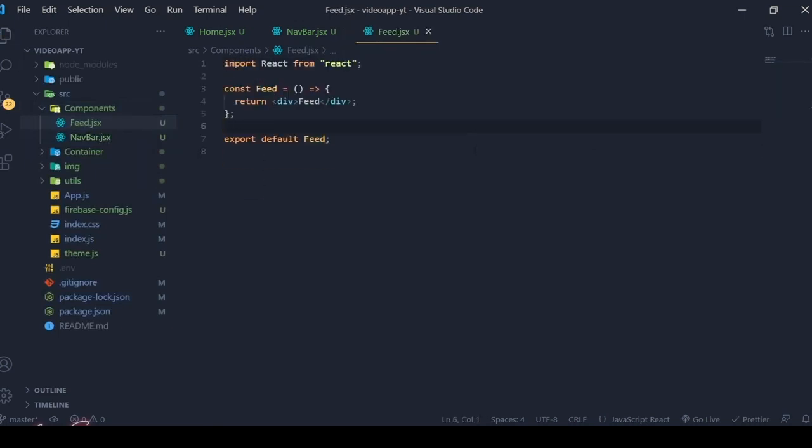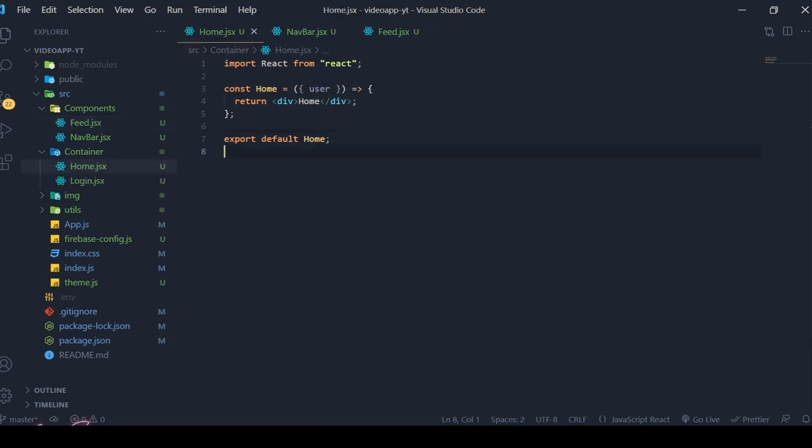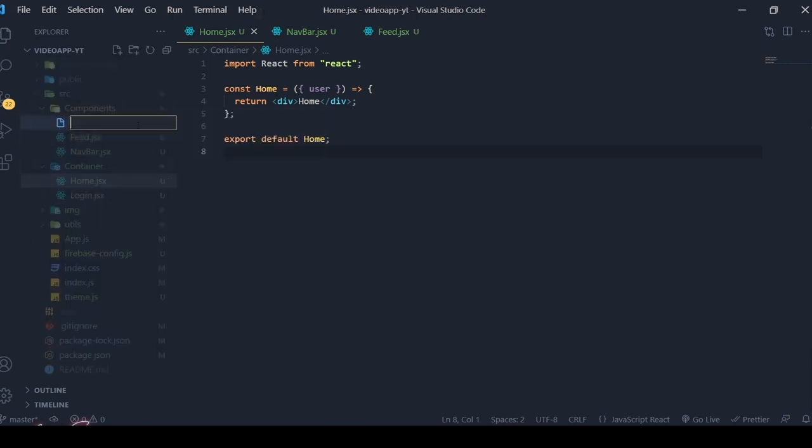And along with that, we need a few more components which are going to be important. So first let's fix all the routes which are going to happen from the home component.